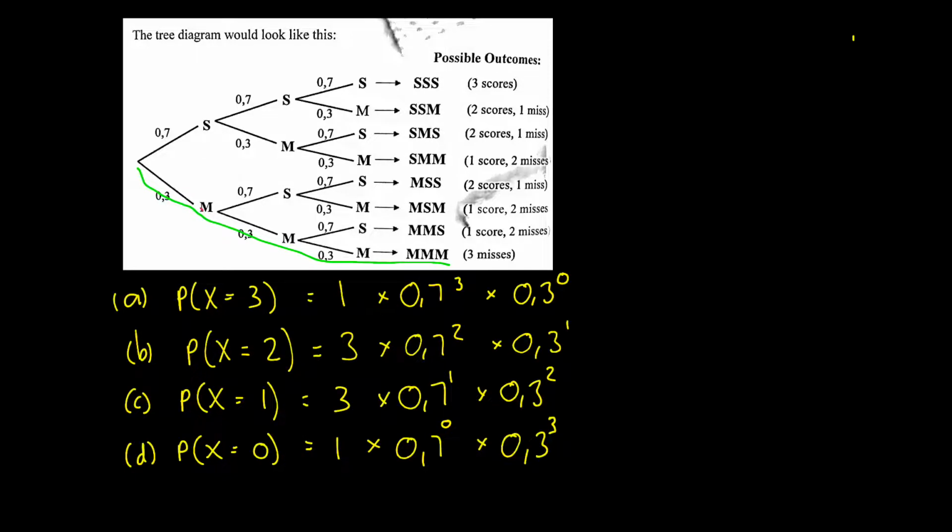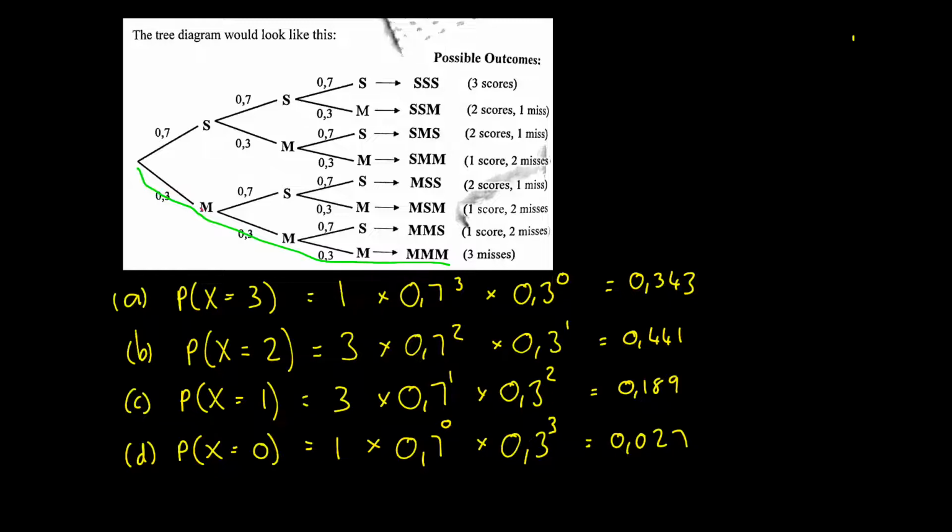Okay, at this point, I'm also going to put the answers in for all of these just because you can see then what your final answer would be. But as I said, we're actually on our way to investigate something. So the answer at the moment is not the most important thing, but it's useful to see what it is. So 0,189 for scoring exactly 1 shot, and the probability of scoring no shots is 0,027. Okay, so I want you to start looking at what pattern we have.